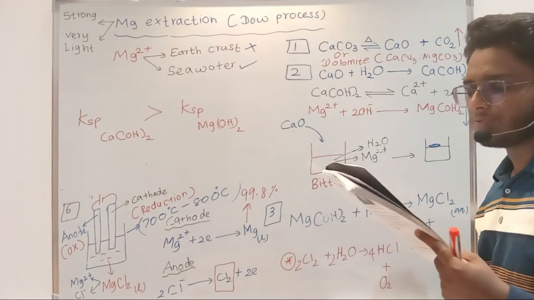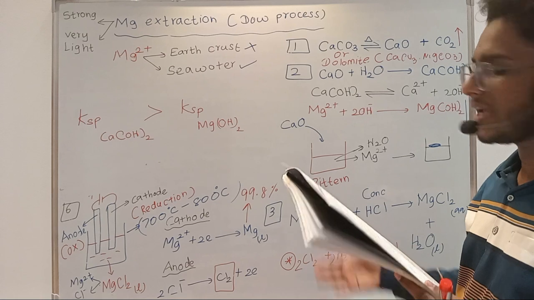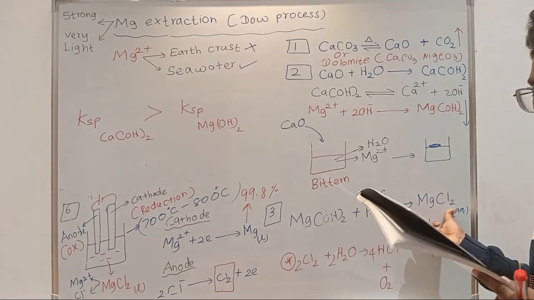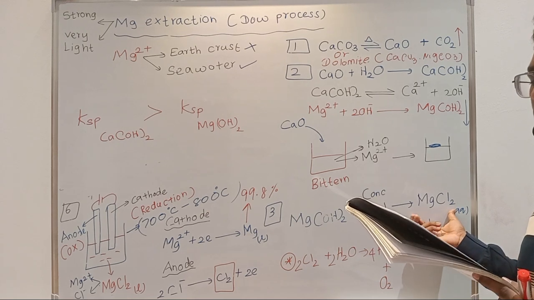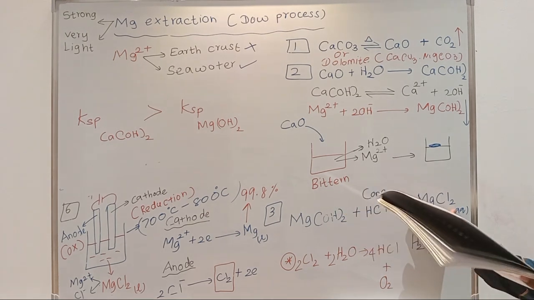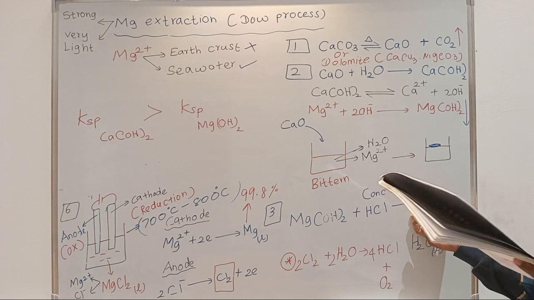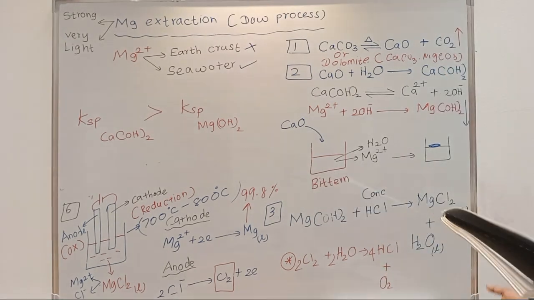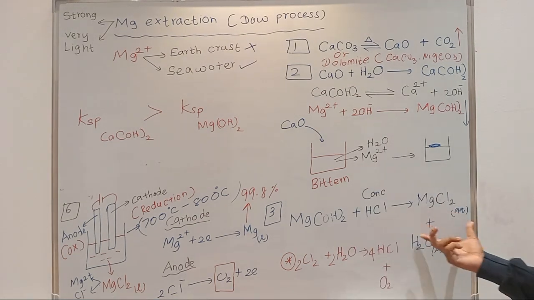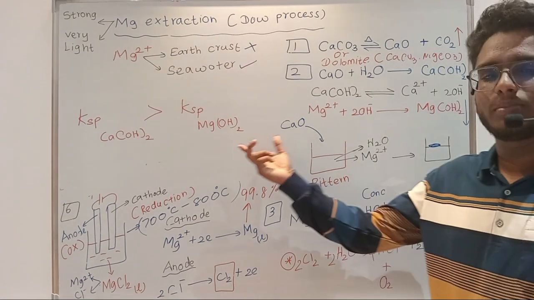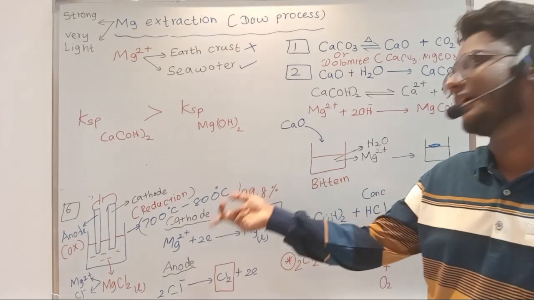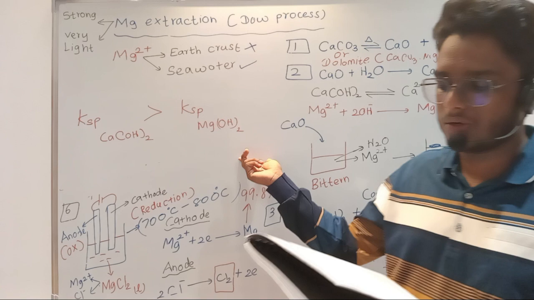Right. Step 4, the solution is heated strongly. We are heating the solution to remove the water present in the magnesium chloride, right? So the solution is heated strongly to vaporize water. Then it is dried so that the amount of water of crystallization becomes considerably low. The dried salt contains about 16% water. When we heat this magnesium chloride, it will become magnesium chloride dot 6H2O, and with further heating 4H2O. Heat it again, and it will finally become 2H2O.